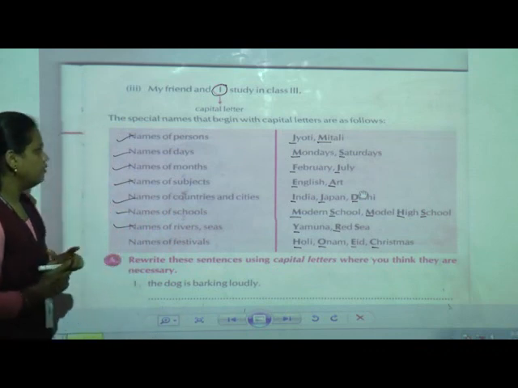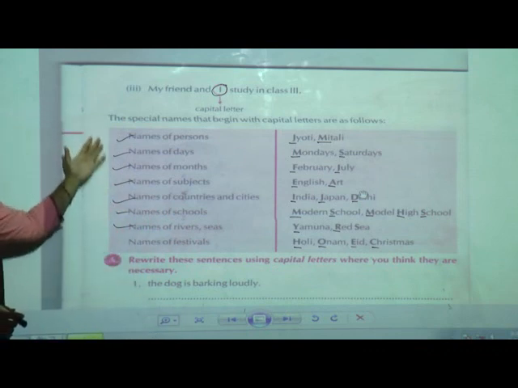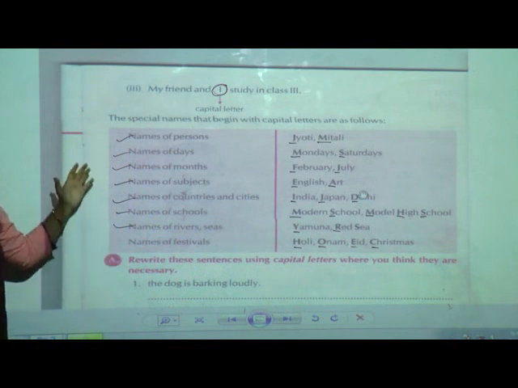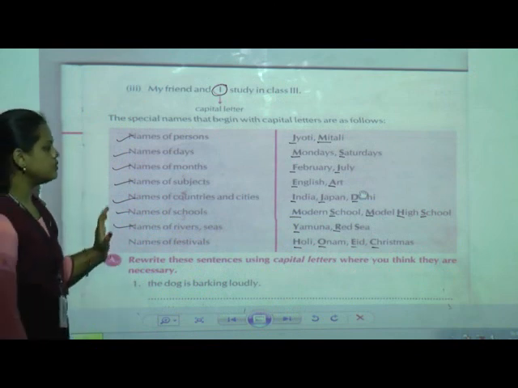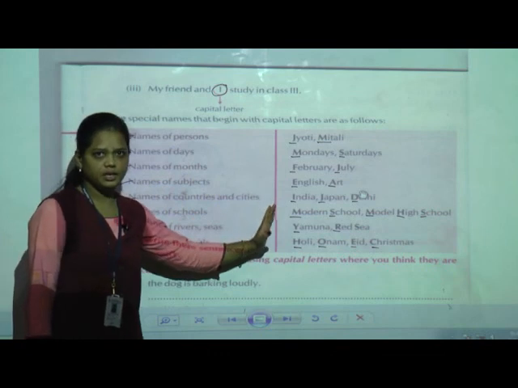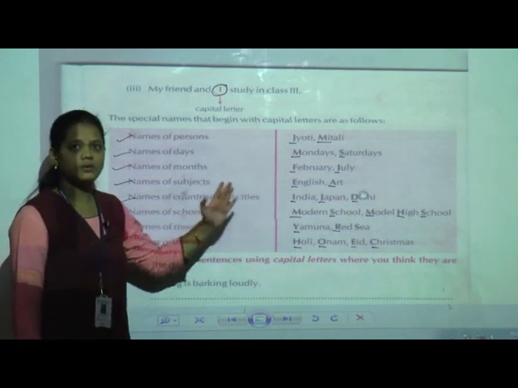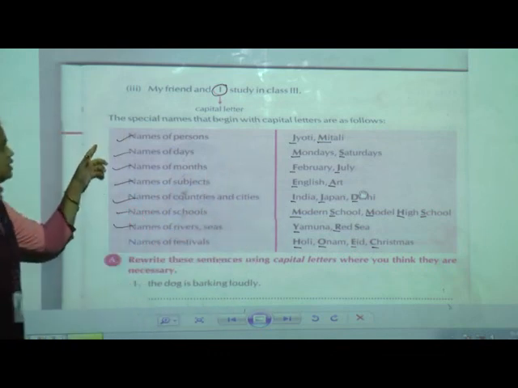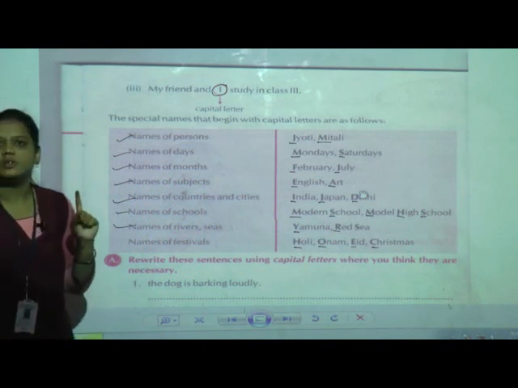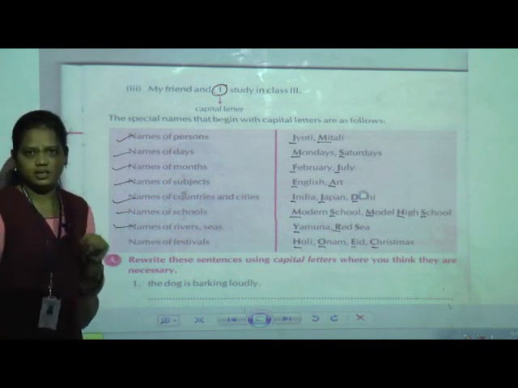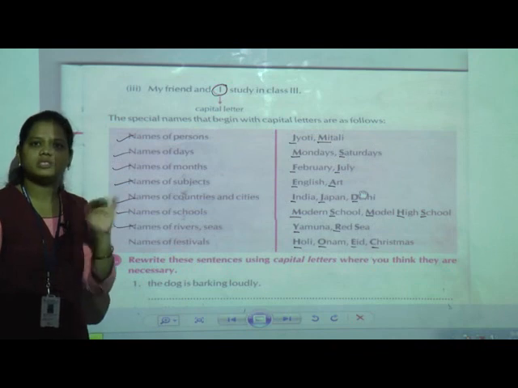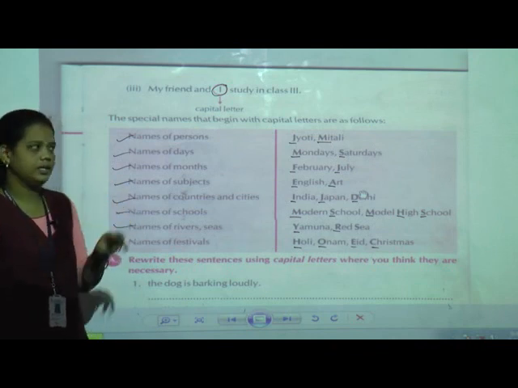Okay. So there is a group of items for which we use capital letters. Which are they? First one, names of persons. Whenever we write the name of a person, we have to start with a capital letter.